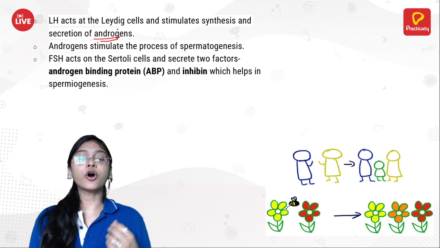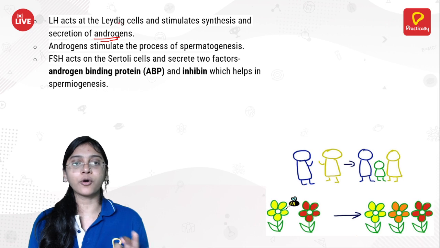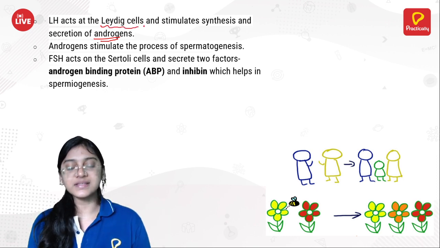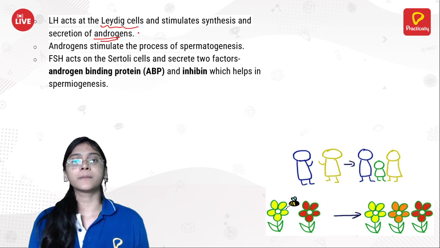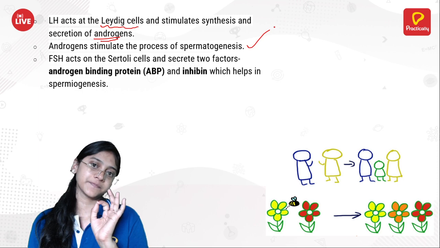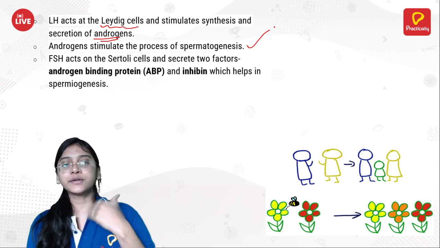Luteinizing hormone will specifically act upon the Leydig cells to stimulate the synthesis and secretion of testosterone, and this testosterone helps in spermatogenesis, that is the complete growth and development of the sperm.